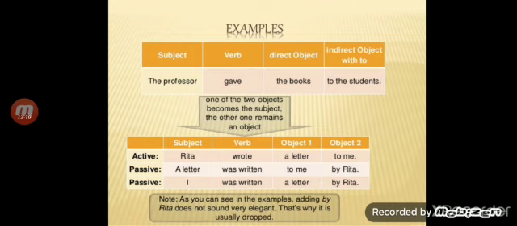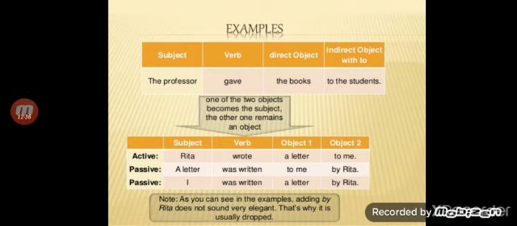See here, the professor gave the books to the students. Here we have two objects: the books, direct object, and to the students, indirect object. One of the two objects becomes the subject, and the other remains an object.